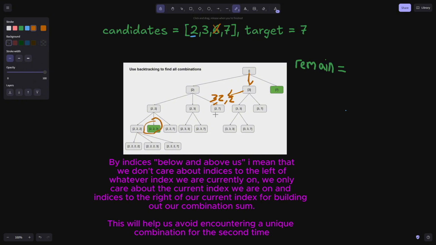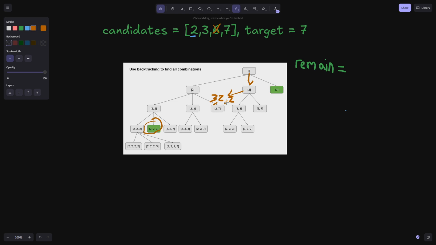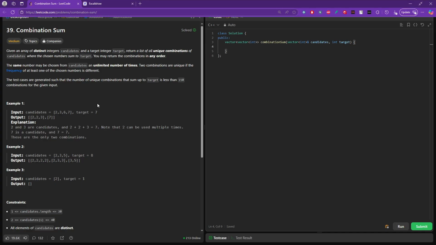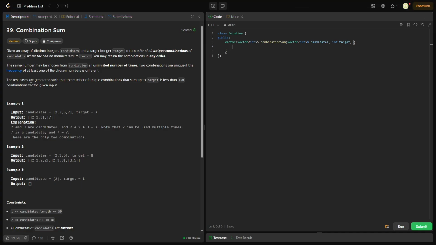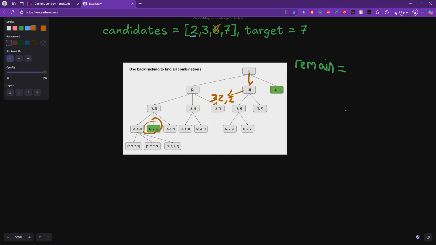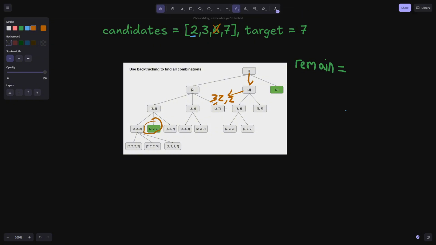Remember, our combinations have to be unique. So we know for sure, because 2 is less than 3, and I believe that's always the case because I believe our inputs are sorted. I don't know if it says that. But even if it wasn't sorted, let's say this 3 was here and this 2 was here. If this was a 2 and this was a 3, we wouldn't want to branch off to a 3 here.